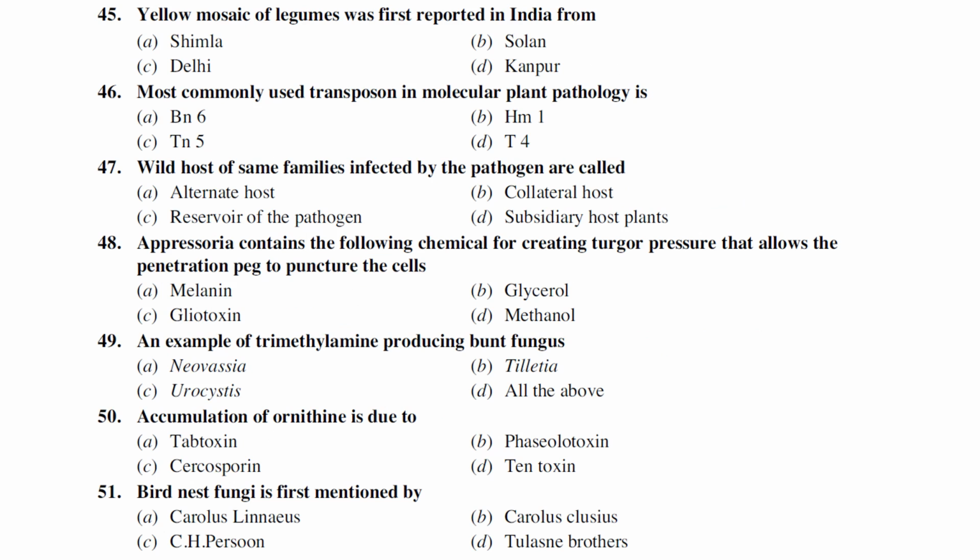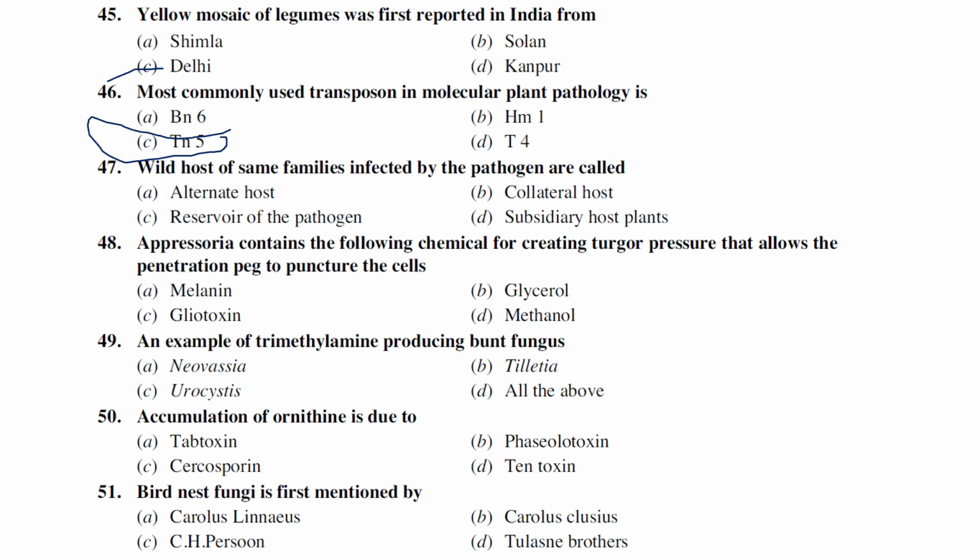Yellow mosaic of legumes was first reported in India from Shimla, Solan, Delhi and Kanpur. It was first reported from Delhi. Most commonly used transposon in molecular plant pathology: Tn5 is the most recommended transposon used in molecular plant pathology.